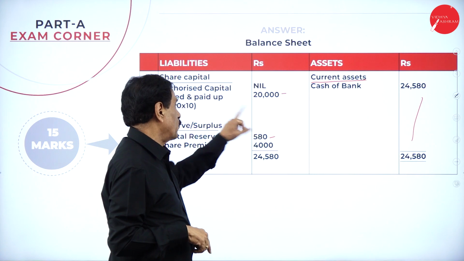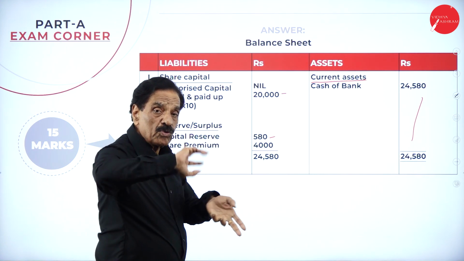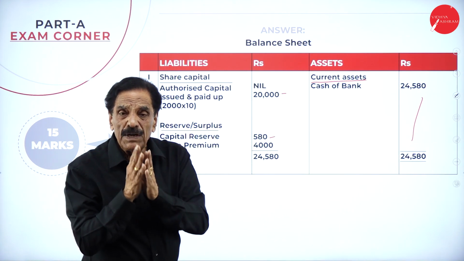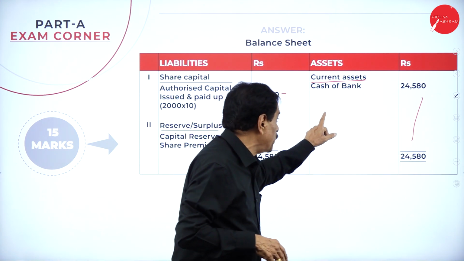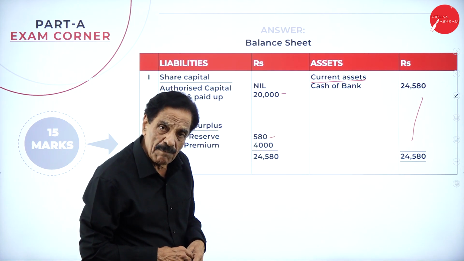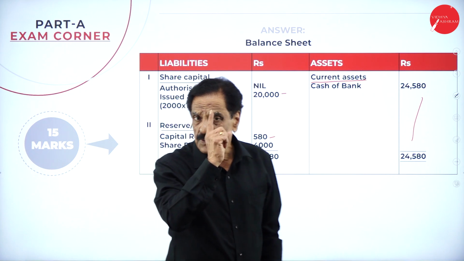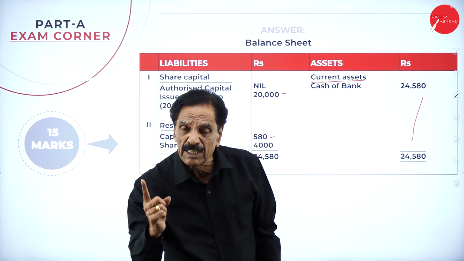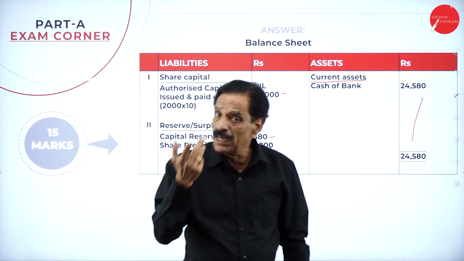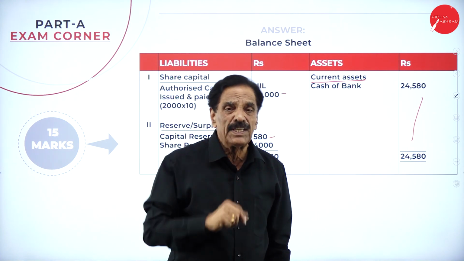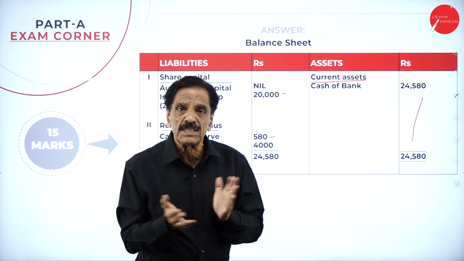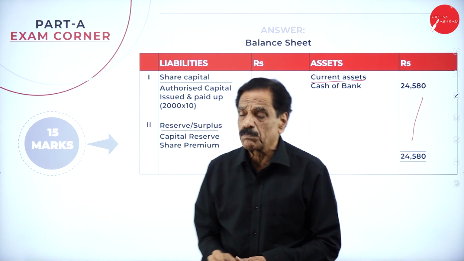Here also 1 lakh rupees will come by issuing the share. Both sides will come, one on the liability side, one on the asset side. So building is a fixed asset. We write here fixed asset building 1 lakh. Here also issuing the share, 1 lakh rupees will come. The entry: building account debit to vendor account, vendor account debit to share capital account. If they ask about any asset purchased, this is how to do it. So we'll move on to the next problem now.